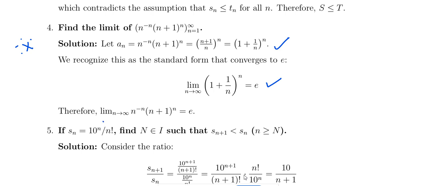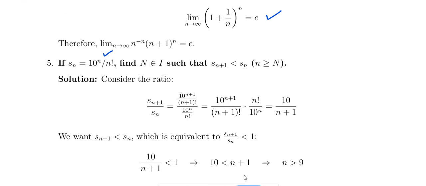Okay, and 10 power n divided by n factorial. I think we already saw this in the last class. 10 power n divided by n factorial, and find the stage capital N such that S(n plus 1) is less than Sn. So it should satisfy this for every n after the stage capital N. What is the capital N they are asking. So when you try to find the ratio, what this means is S(n plus 1) divided by Sn less than 1.